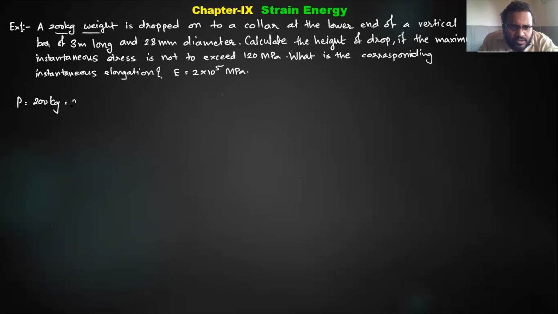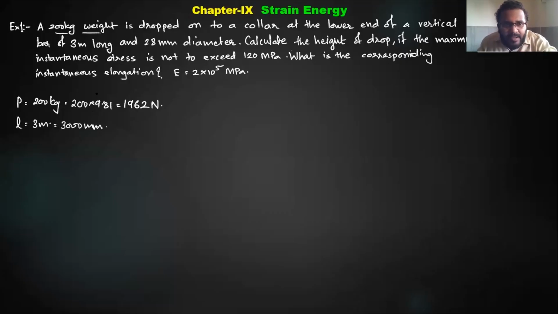So we need to convert it. It is 200 into 9.81. How much will it be? 1962 Newton, right? The collar is at the lower end of a vertical bar 3 meter long. So the original length of the bar is 3 meter, which we can convert to 3000 millimeter, and 28 mm diameter. So the diameter is 28 mm.